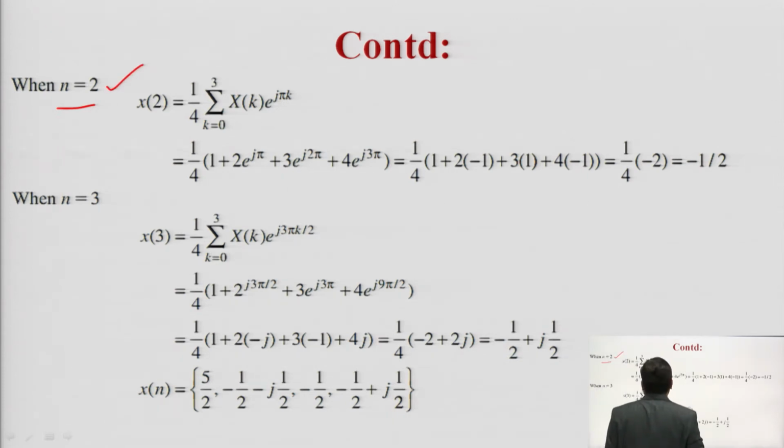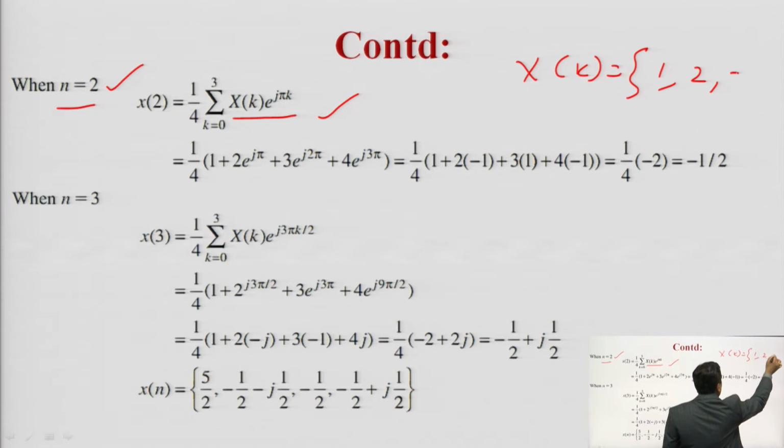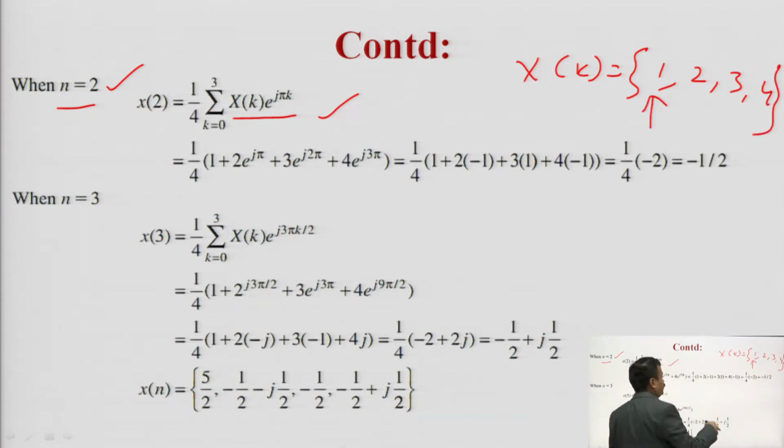So, x of 2 is equal to 1 upon 4 into summation k 0 to 3 x of k into e to the power j pi k. Okay. Putting all the values you will get this simplified value. Now, you have to put the values, because x of k is given to you: at 0 it is 1, then 2, 3, 4, these values are given to you.